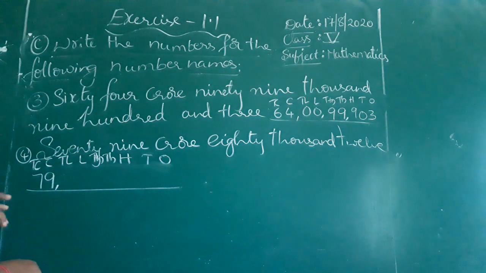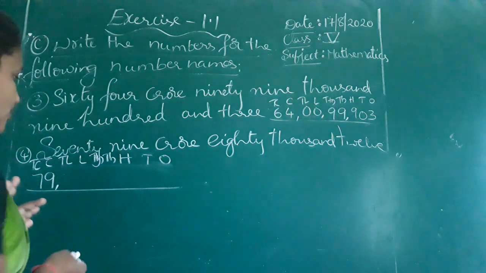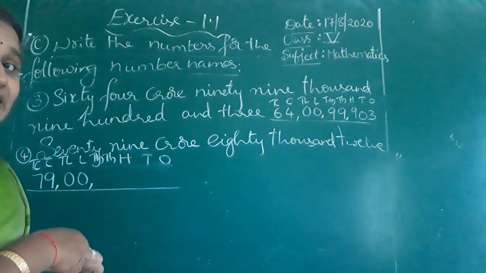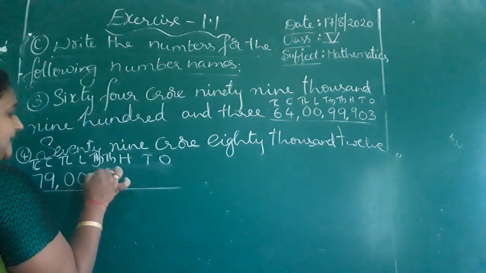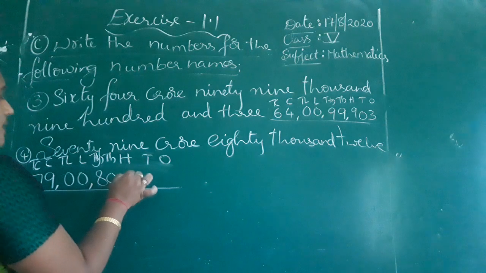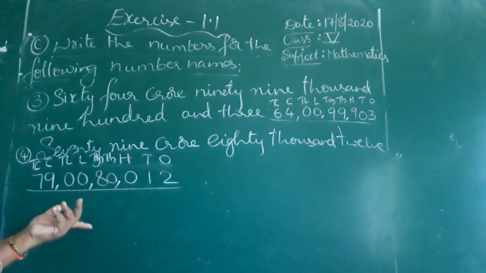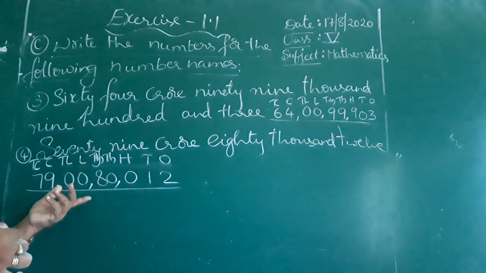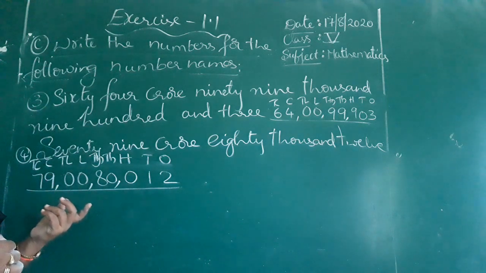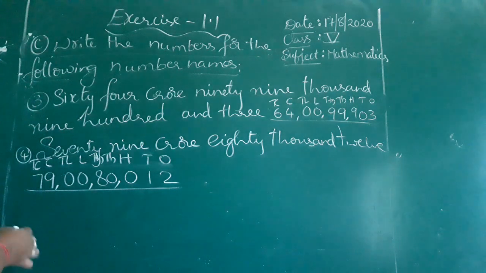79 crore. Next, 80,000. Here also not any lakhs place is given, so keep zeros at the lakhs place. Next, 80,000, then 12. The hundreds place is also not given, so 0, 1. If you don't write the place values, children, you will make mistakes while writing the zeros. For that purpose only, we are again and again repeating to write the place values when writing the number. Okay.